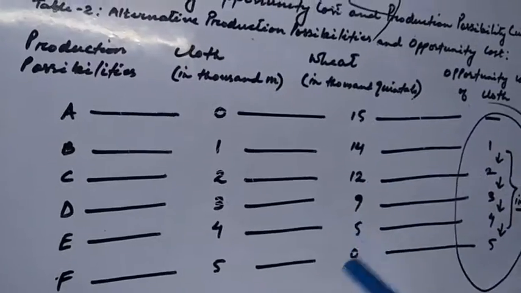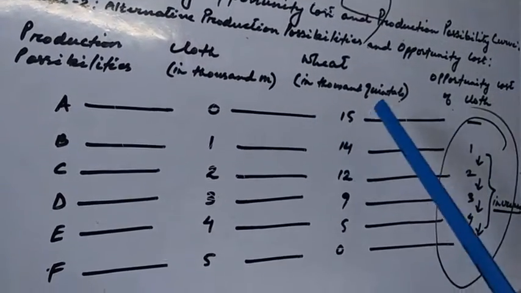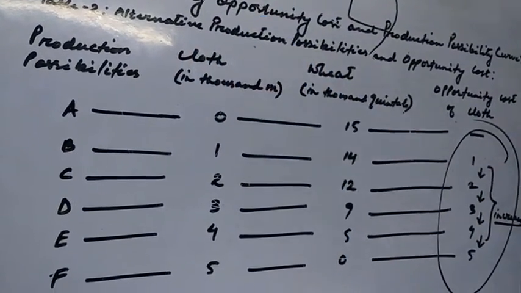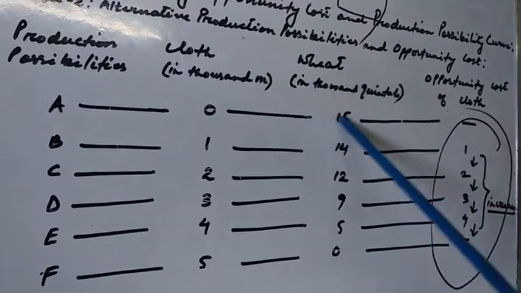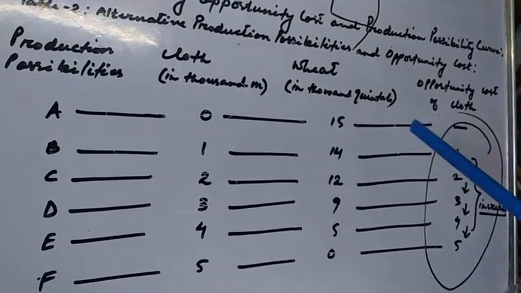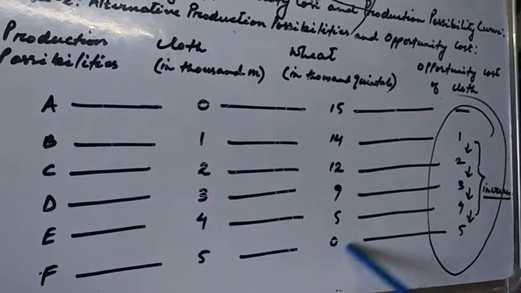Labor is adapted to producing wheat rather than producing cloth. So once you are specialized in wheat, you can fully utilize your capacity.